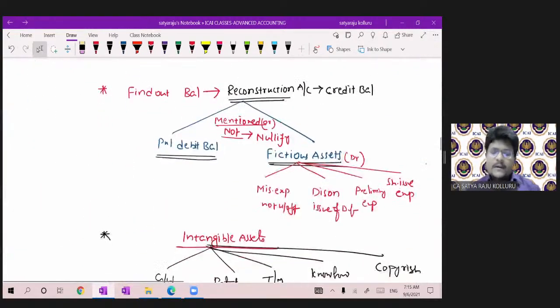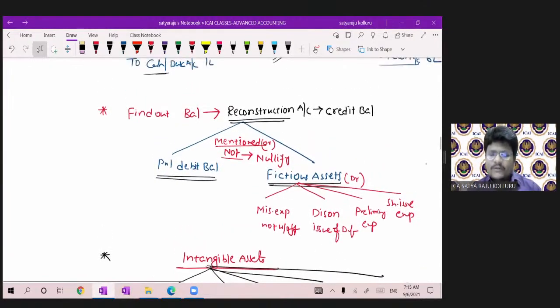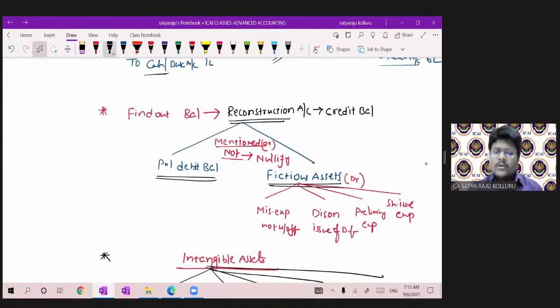Then, sir, after completion of the entire internal reconstruction process, you have to find out the balance in the reconstruction account. Generally, you will get a credit balance. Sir, why generally do you get a credit balance? That is the main objective of internal reconstruction. If you achieve a negative balance, no one will go for the internal reconstruction process. The company will be wound up. The company is going to liquidate.